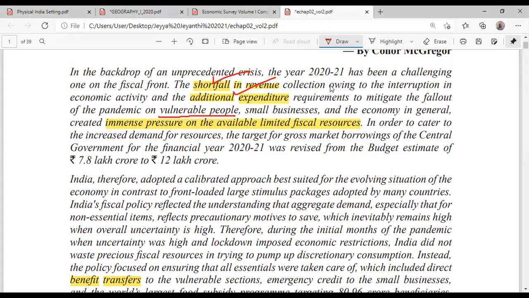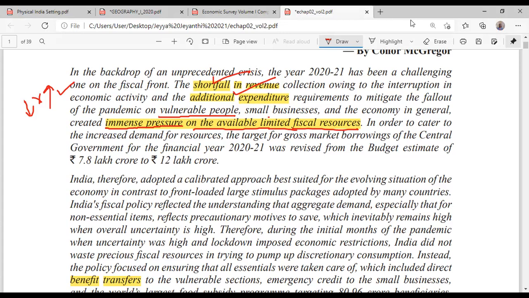So two problems: income is reducing, but the outgoing is high. The government has to mitigate the fallout of the pandemic on vulnerable people, small businesses, and the economy in general. So this created immense pressure on the available limited fiscal resources.